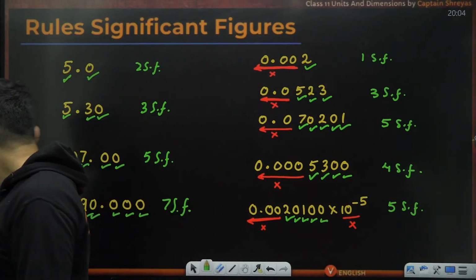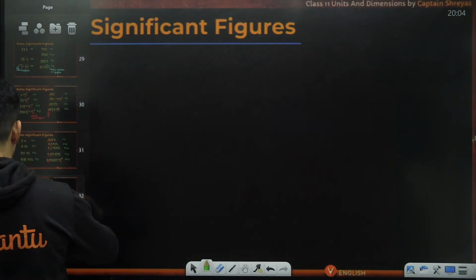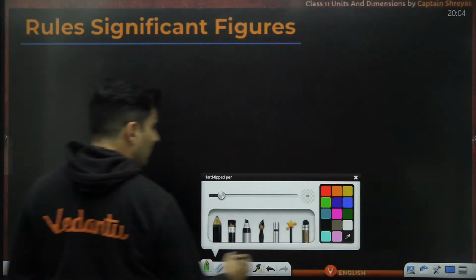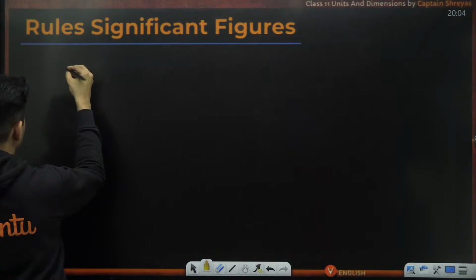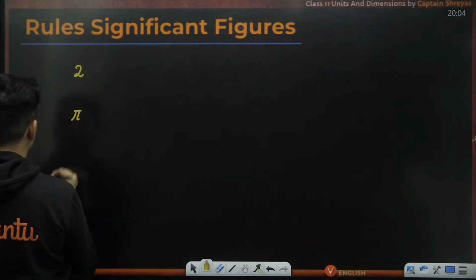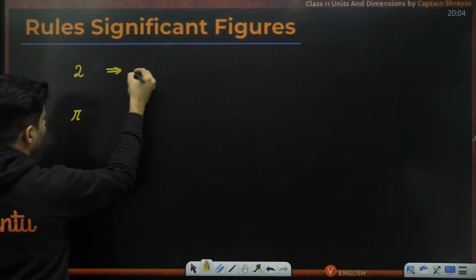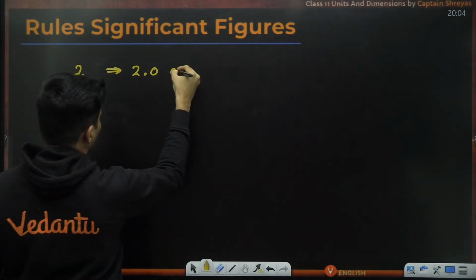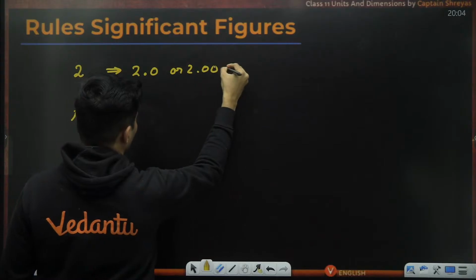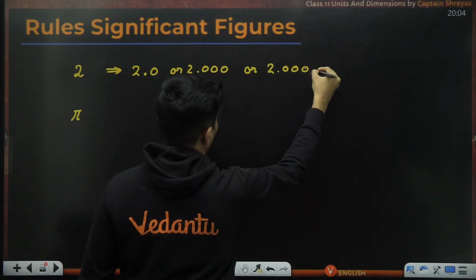Yeah, perfect. Some people sometimes have a problem with constants. Say, for example, I have a constant like 2 or a constant like pi. So 2 can be written as 2.0 or 2.000 or as many zeros as you want.